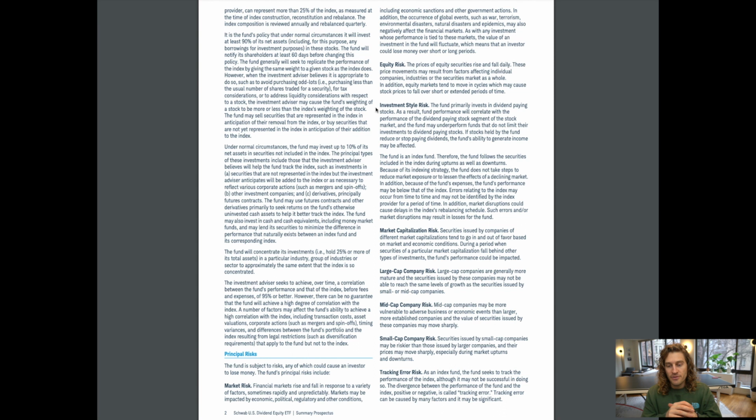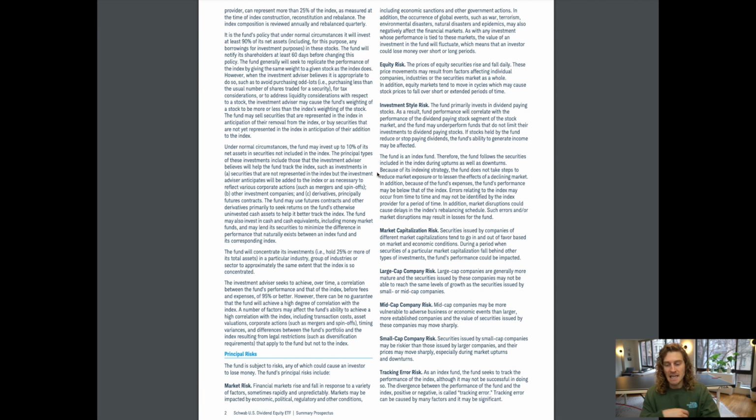As a result, fund performance will correlate with the performance of the dividend-paying stock segment of the stock market, and the fund may underperform funds that do not limit their investments to dividend-paying stocks. If stocks held by the fund reduce or stop paying dividends, the fund's ability to generate income may be affected. The fund is an index fund. Therefore, the fund follows the securities included in the index during upturns as well as downturns.